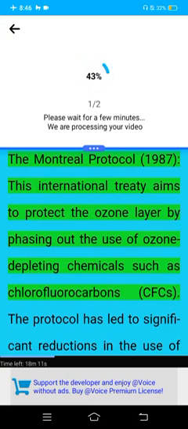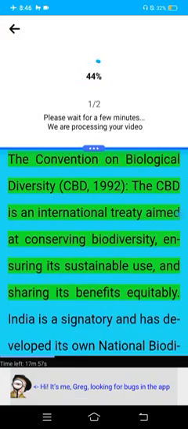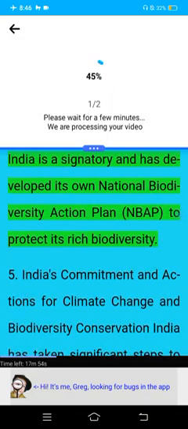The Montreal Protocol, 1987. This international treaty aims to protect the ozone layer by phasing out the use of ozone-depleting chemicals such as chlorofluorocarbons (CFCs). The protocol has led to significant reductions in the use of harmful chemicals and the gradual recovery of the ozone layer. The Convention on Biological Diversity (CBD), 1992. The CBD is an international treaty aimed at conserving biodiversity, ensuring its sustainable use, and sharing its benefits equitably. India, as a signatory, has developed its own National Biodiversity Action Plan (NBAP) to protect its biodiversity.